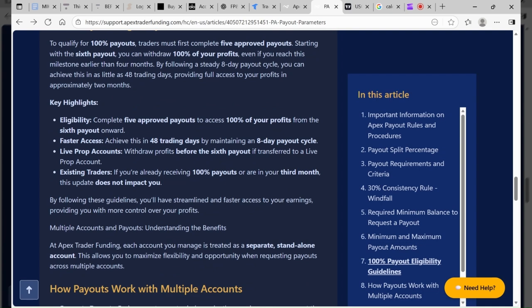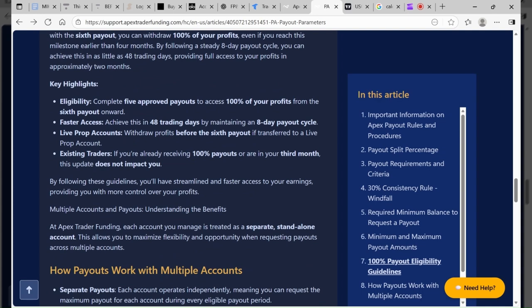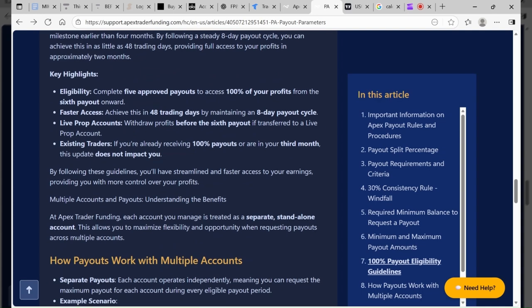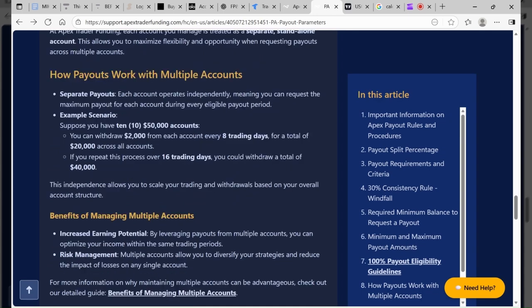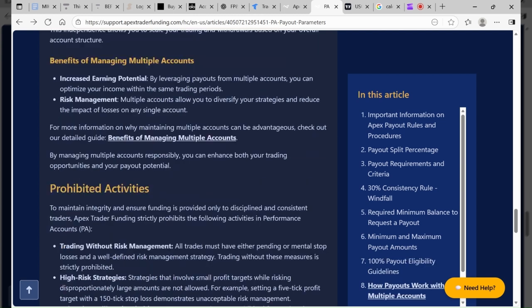Again, guys, I believe it's the 4th, but I'm just going to go off of what we're reading, in case they didn't update their site yet. Now, if you have multiple accounts, each account operates independently. So if you have 10 50K accounts and you withdraw 2,000 from each account every 8 trading days, that is a total of $20,000 every 8 trading days. The sky is the limit, right?